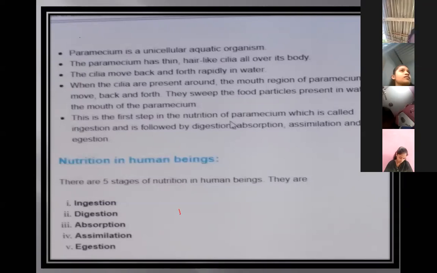There are five processes in nutrition. Every living organism takes in nutrition.